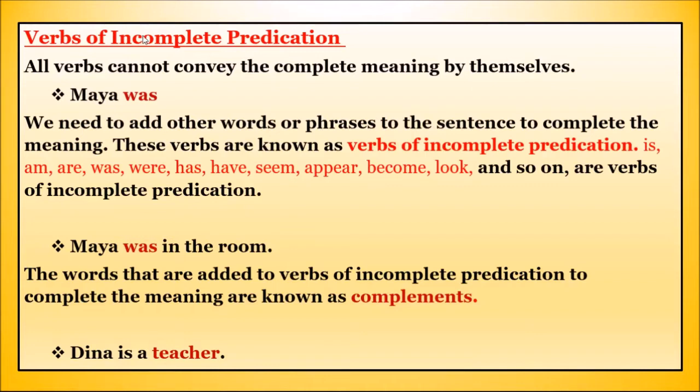Now children, when we talk about verbs of incomplete predication, all verbs cannot convey the complete meaning by themselves. For example, Maya was. So we feel it is incomplete. We need to add other words or phrases to the sentence to complete the meaning. These verbs are known as verbs of incomplete predication. Is, am, was, were, has, have, seem, appear, become, look, and so on are verbs of incomplete predication.